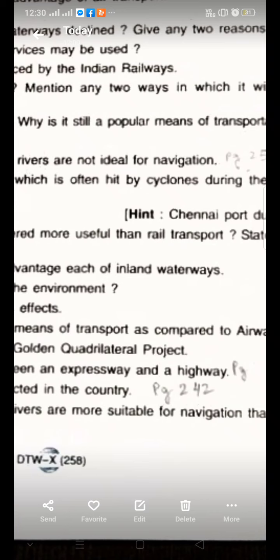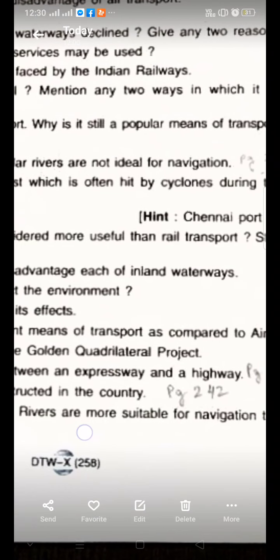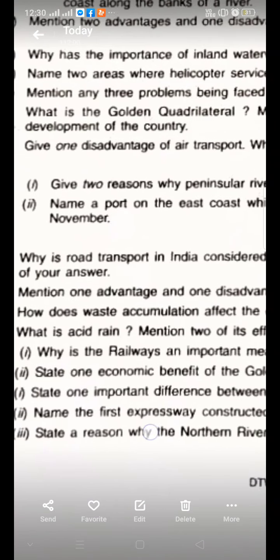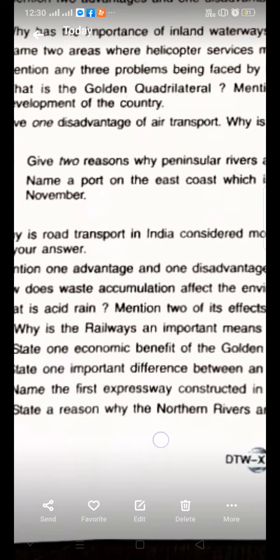And it is the Ahmedabad-Vadodara Expressway, which was the first expressway. It was a 4-lane expressway opened in the year 2001, between Ahmedabad and Vadodara.